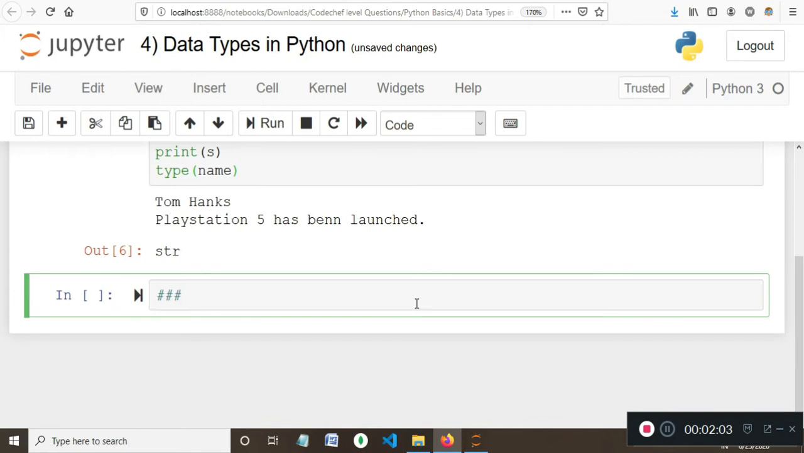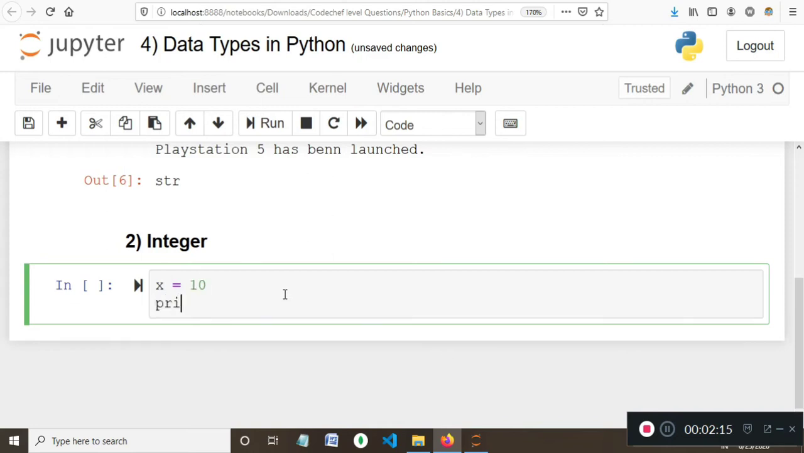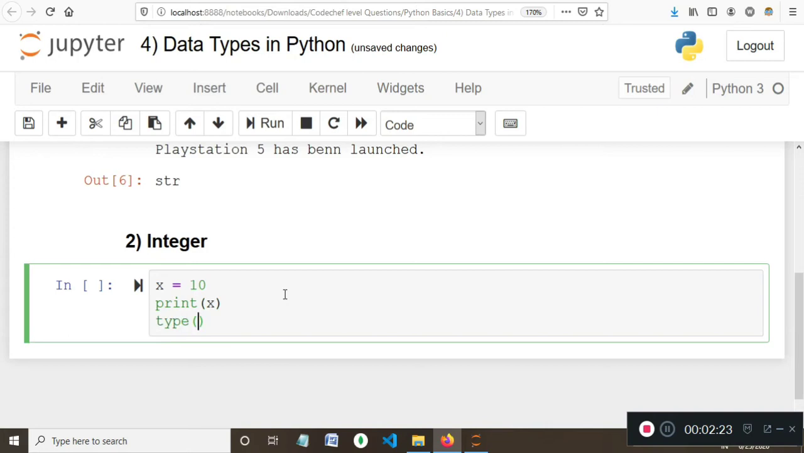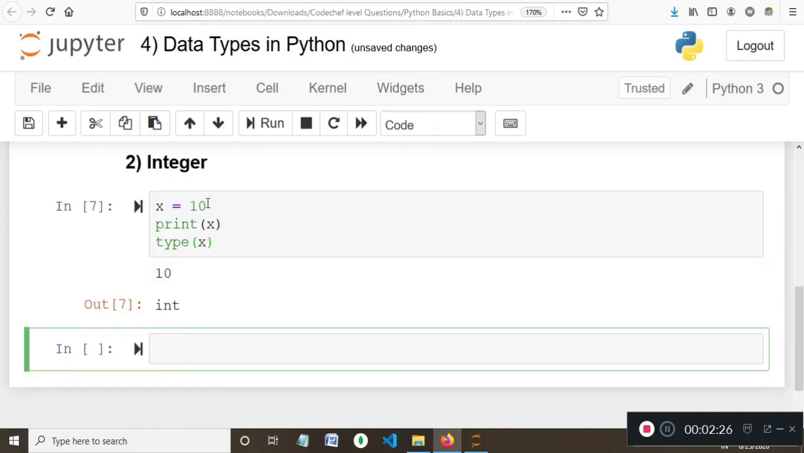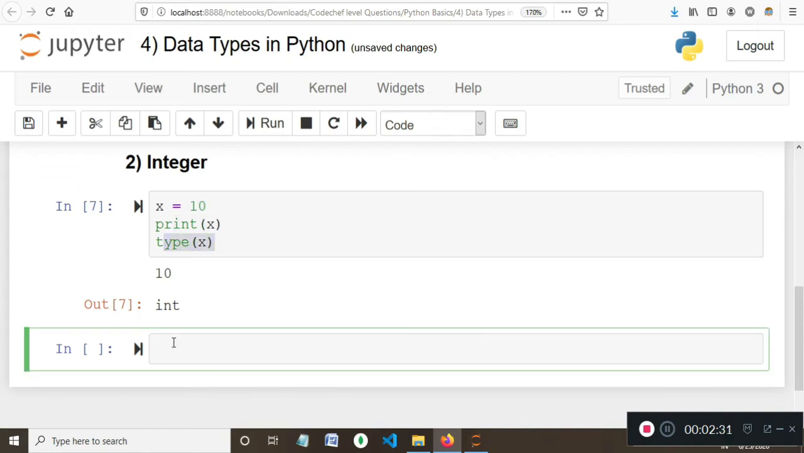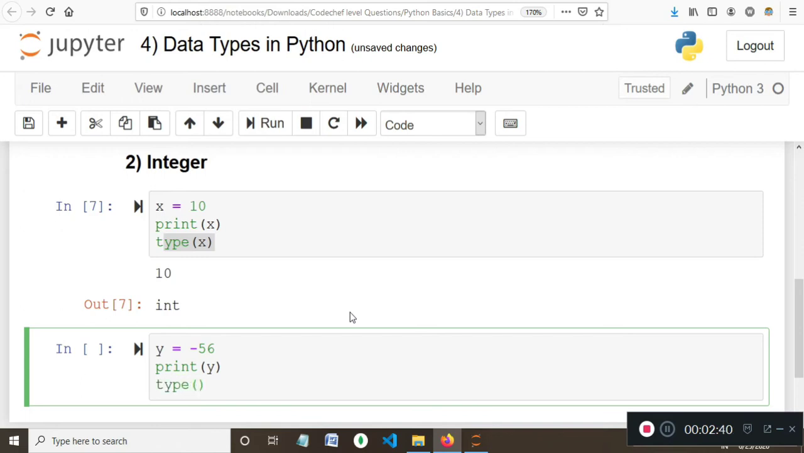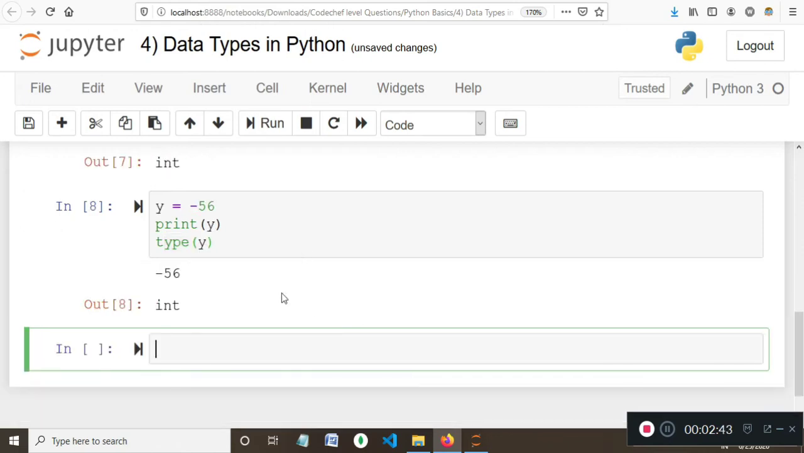The next data type is integer. Integers, as the name signifies, are positive or negative whole values. Say, for example, I've taken a variable x and assigned it 10, and I'm simply printing it. Now 10 is an integer value. Here I'm printing the value of x and checking its type. Now I can take another variable y, say minus 56. I can simply print the value and check its type. So this again is an integer.